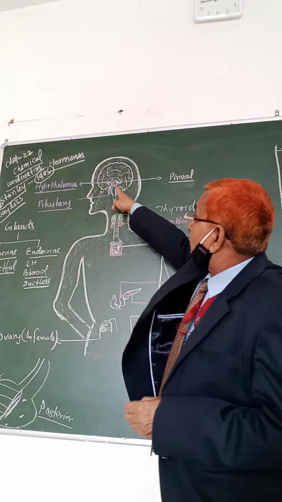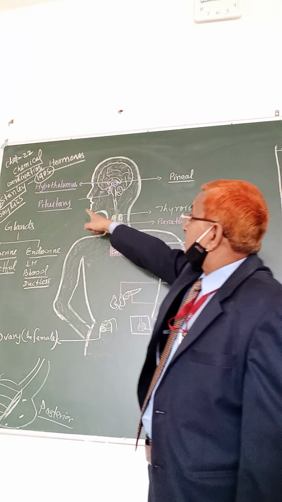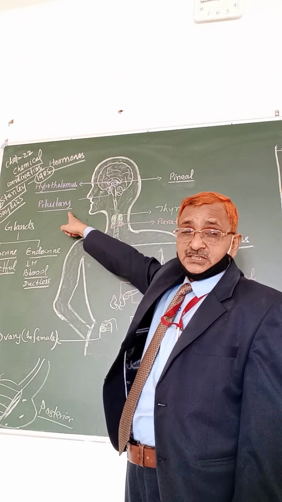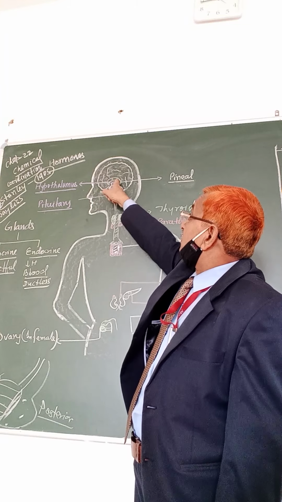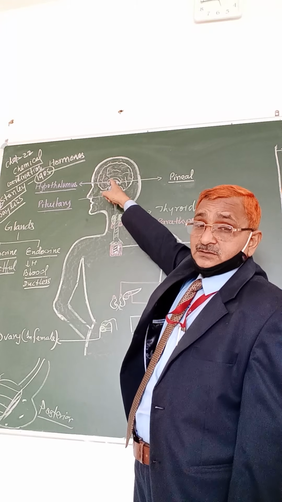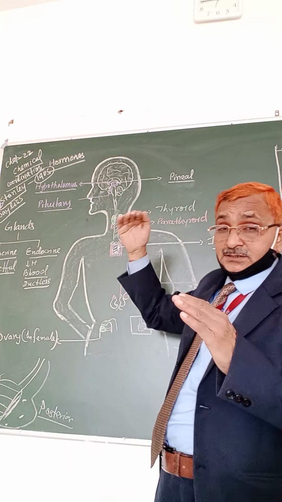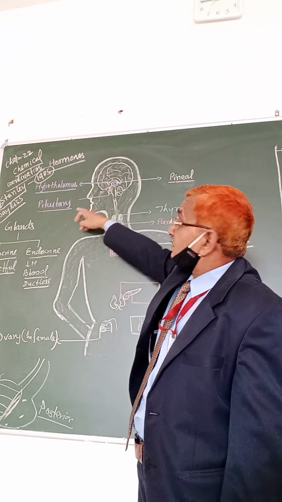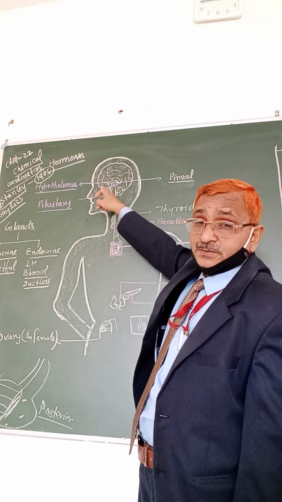Right, we start from our head. There are three glands present in our skull region. They are the hypothalamus, pineal and pituitary. These three glands are located here. You can see the hypothalamus, the area of the midbrain. Here it is called the floor of the diencephalon, and just behind it there is the pineal gland, and below that there is the pituitary gland. So these three glands are situated at the mid portion of your brain.